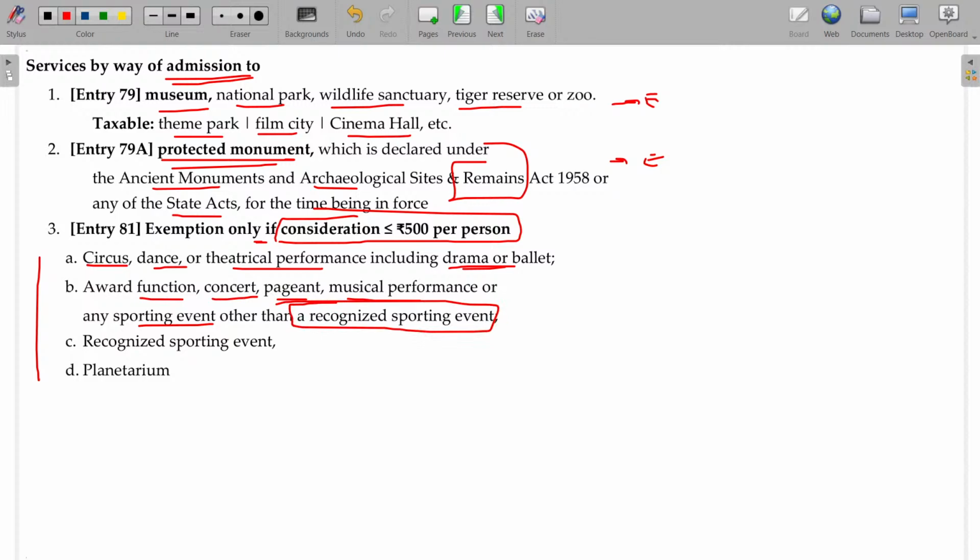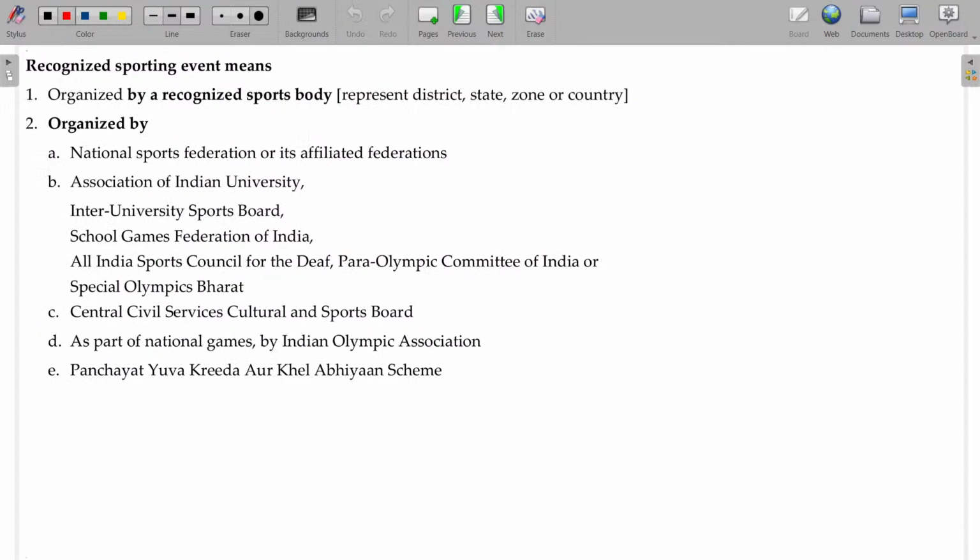A recognized sporting event is always exempted. For non-recognized commercial ones, if the value is less than 500, exempted. Like IPL, if the tariff is more than 500, GST is applicable. Planetarium, here also, if the value is less than 500, not taxable; otherwise it is taxable.